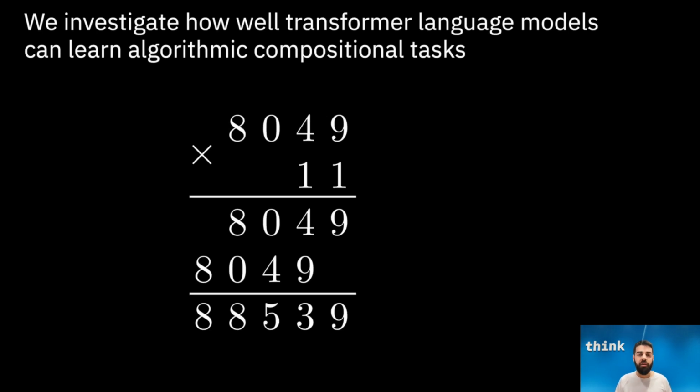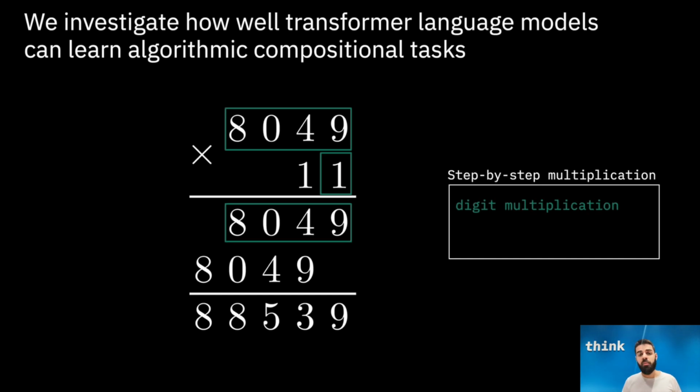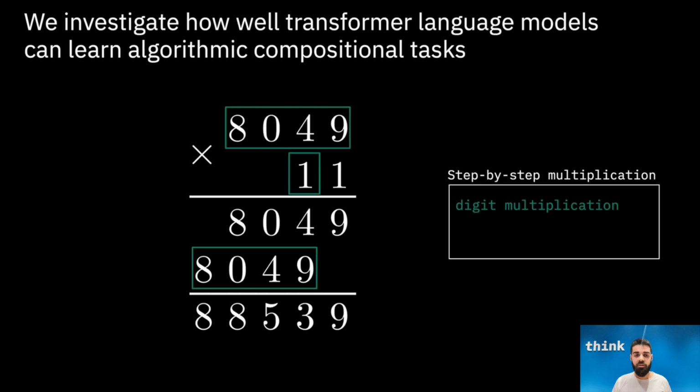In particular, in this work, we focus on algorithmic tasks, which can be naturally decomposed into atomic operations. One example of such task is step-by-step multiplication that can be directly decomposed into two different atomic primitives. Digit multiplication, which consists of multiplying a number with a single digit, and addition.